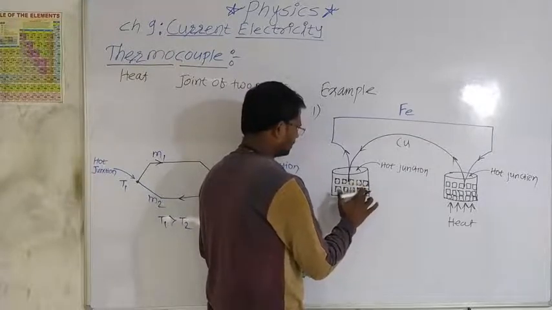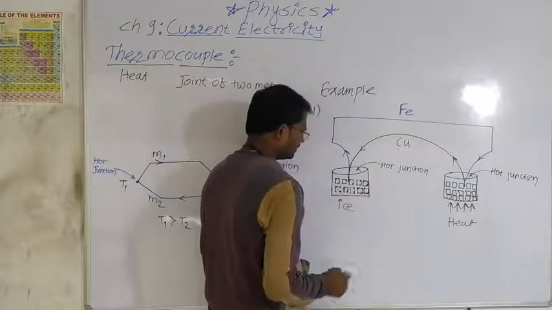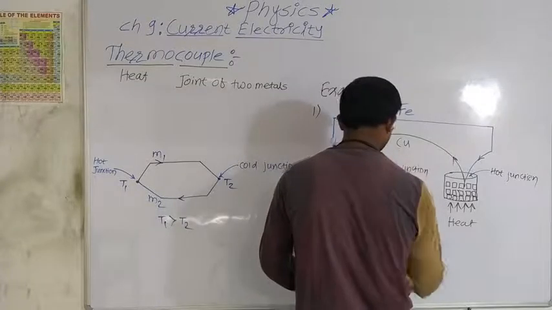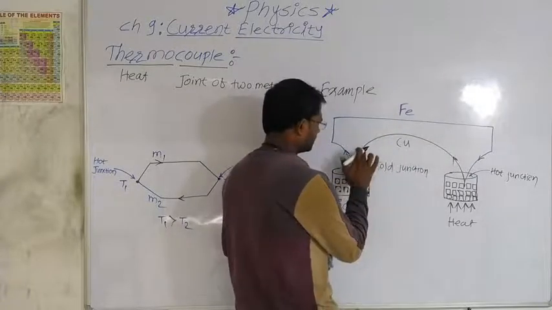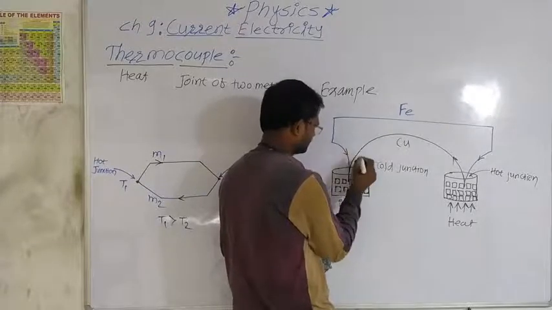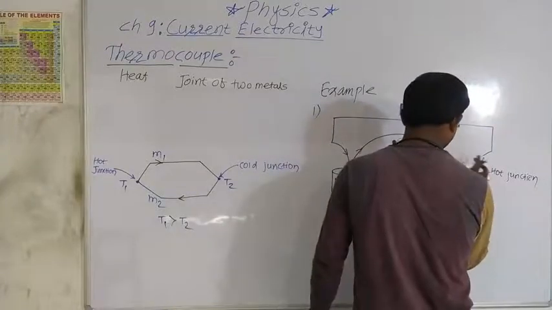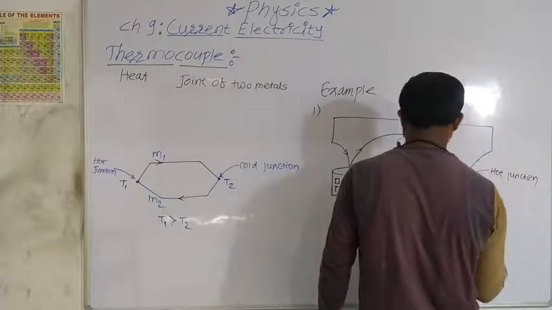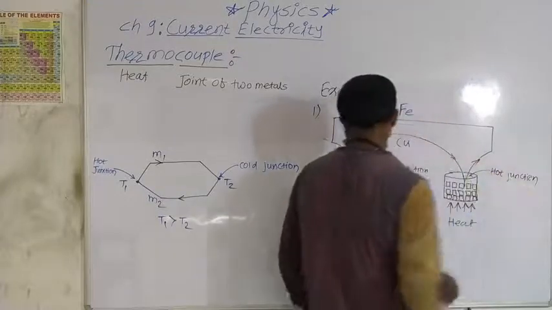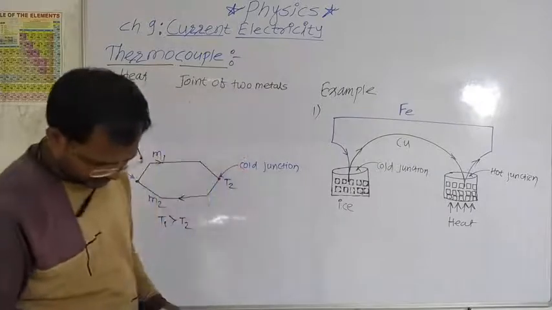Now the direction of current will be reversed. Cold junction, the direction of current will be reversed. If we interchange these hot and cold junction, the direction of current will be reversed.